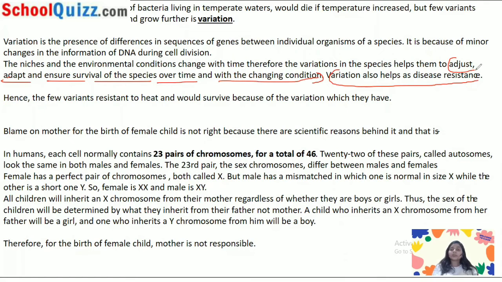So when you have told them all the importance of the variation, that the variation helps species to adjust, adapt, ensure survival of species over time and with the changing condition, and variation also helps as disease resistance. So that's why the few variants resistant to heat would survive because of the variation which they have. So this is how you can conclude the whole answer. Now let's move to the next question.